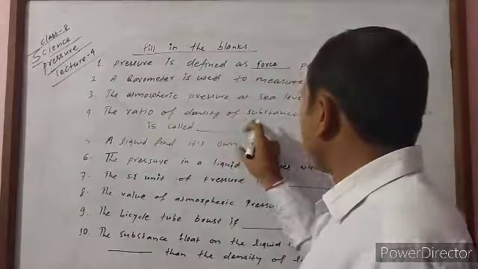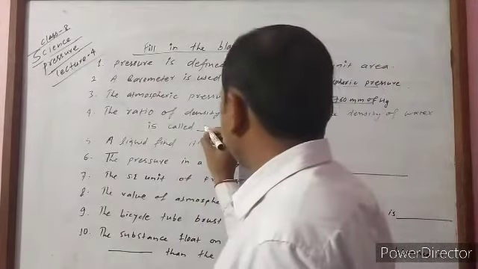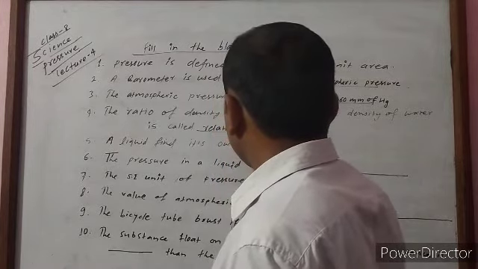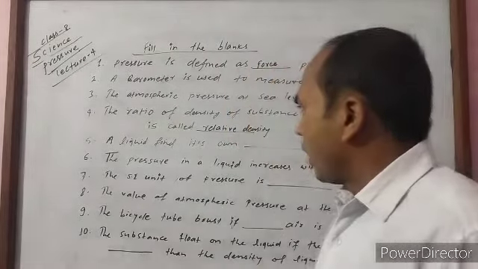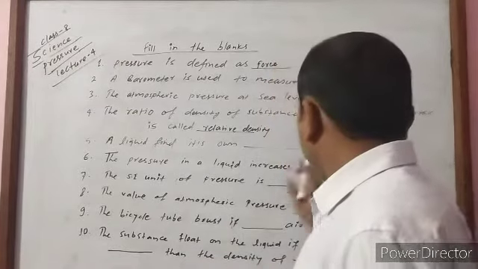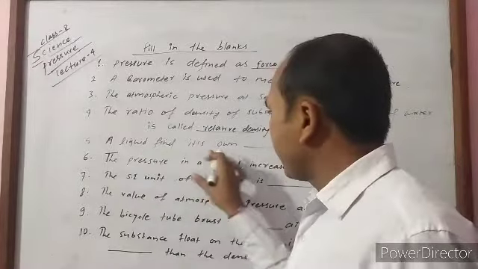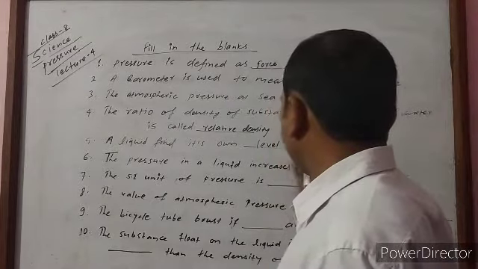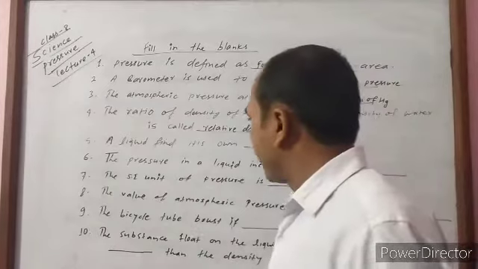The ratio of density of a substance to density of water at 4 degrees C is the relative density. Fifth question: a liquid finds its own level. When we keep a liquid in a vessel, then it finds its level itself.